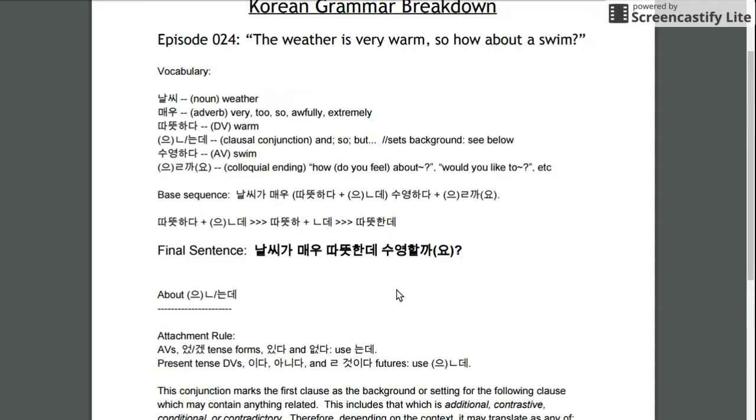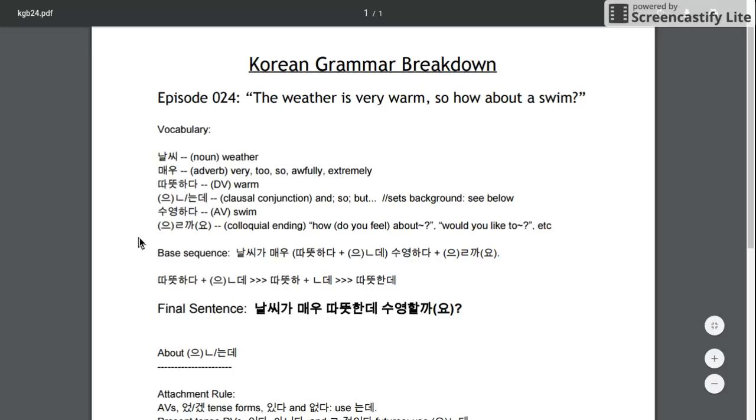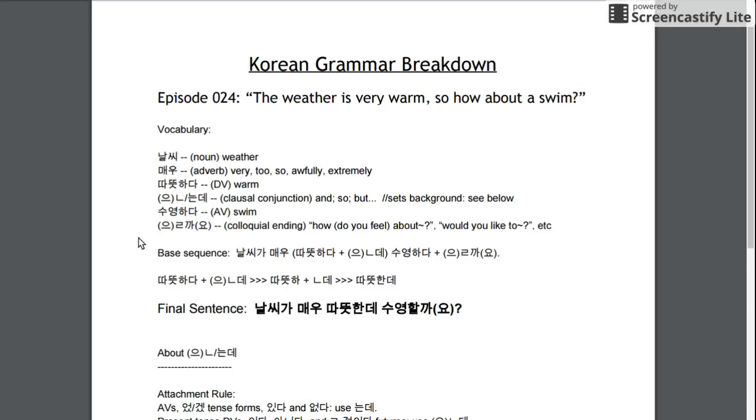So what else do we have here? And this colloquial ending we did talk about in one episode in the past. And as I said, you're asking the listener's generally opinion, how do they feel or think about something. So it can be used as just a question, or here we're using it as like a proposal.